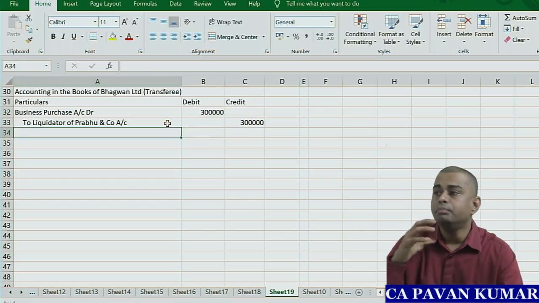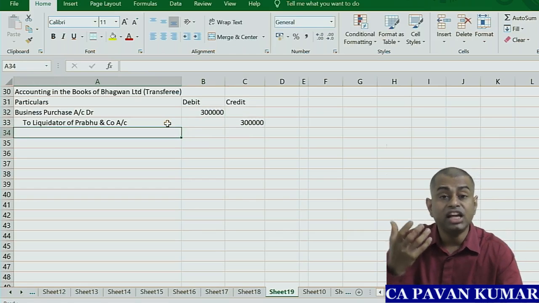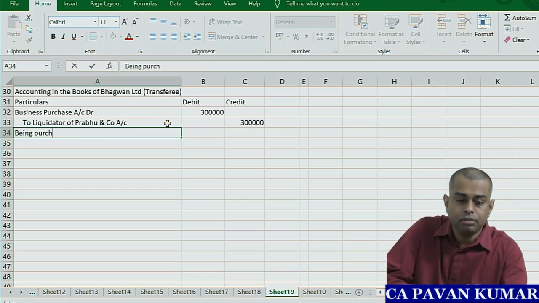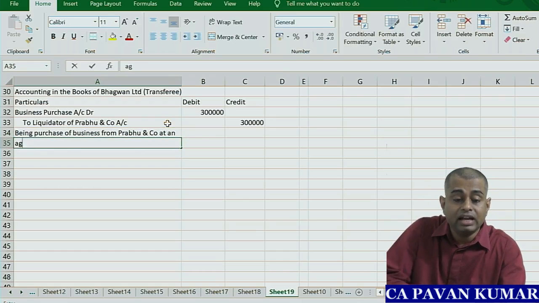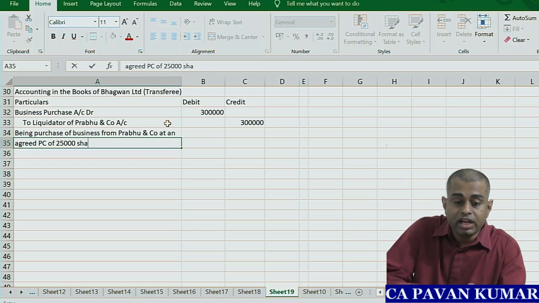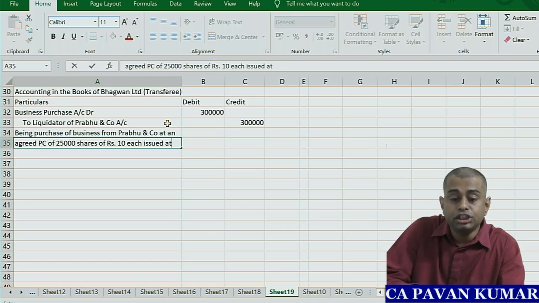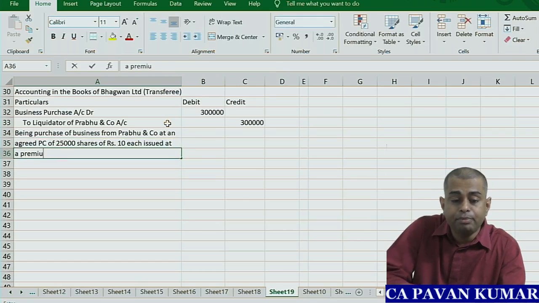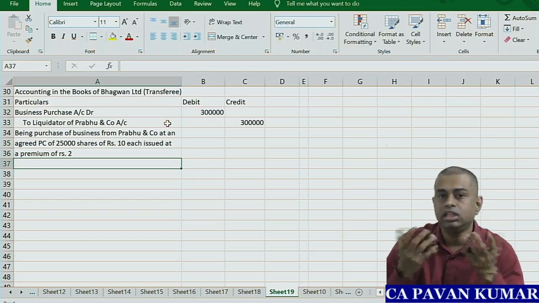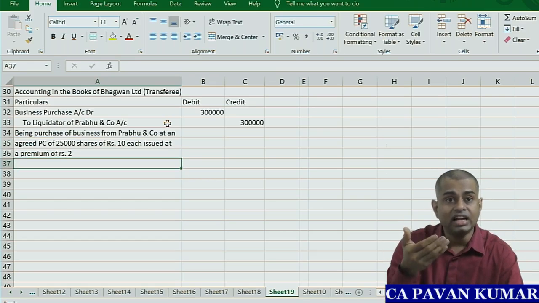You write: being purchase of business from Prabhu and Company at an agreed purchase consideration of 25,000 shares of rupees 10 each, issued at a premium of rupees 2. That's it. Then what is the second entry?